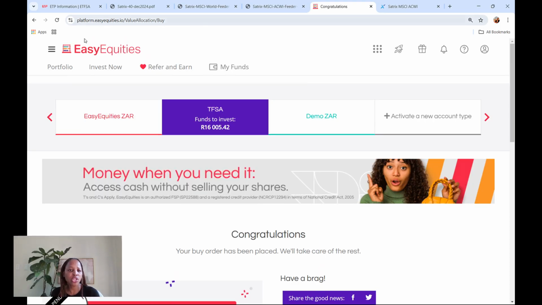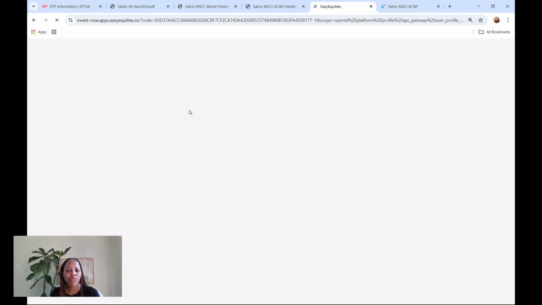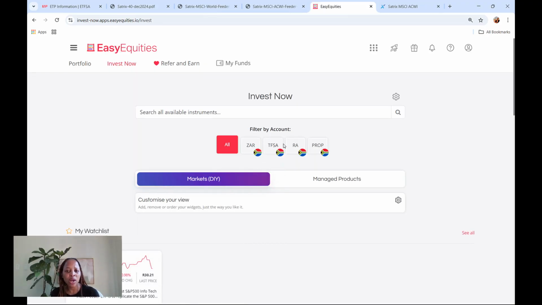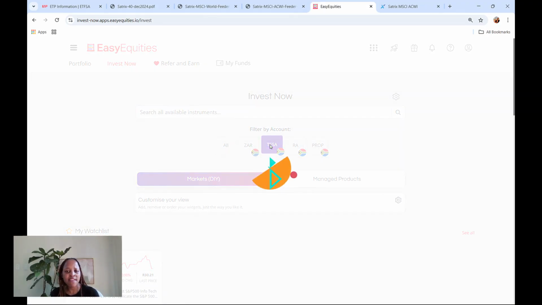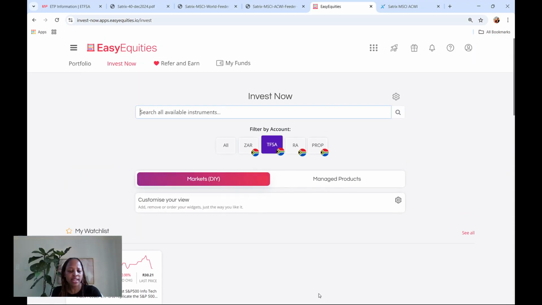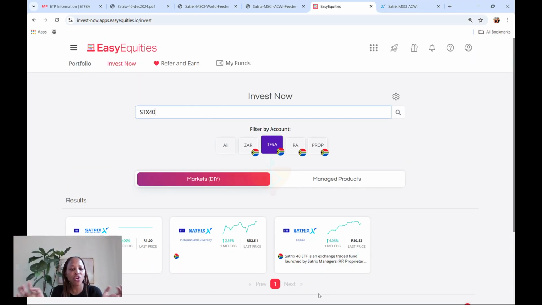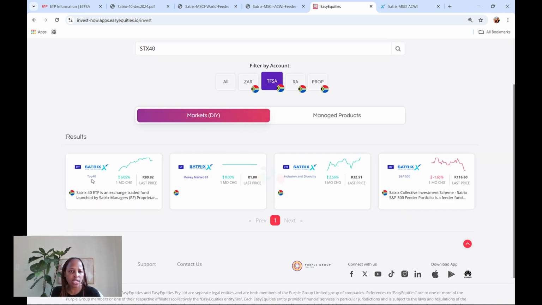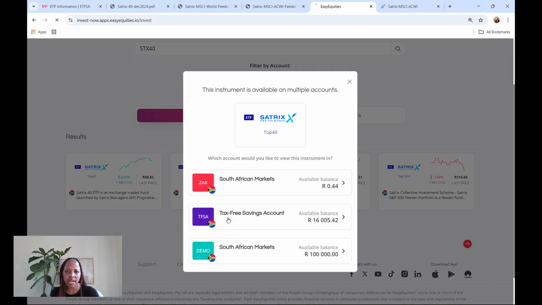Nice and simple. So invest now, and then I will search, where it says filter by account, I'll click where it says TFSA. Then I will search STX40. This is called the ticker symbol. This shortened version of your ETF name or a stock name is called a ticker symbol. So there's Top 40. Okay, there we go. It picks it up this time around.